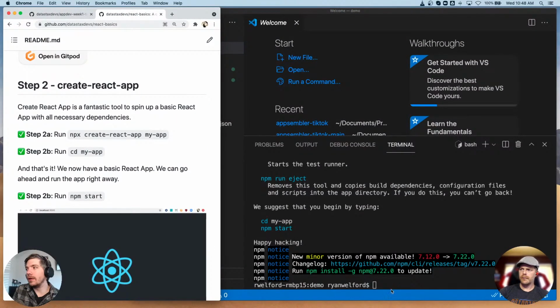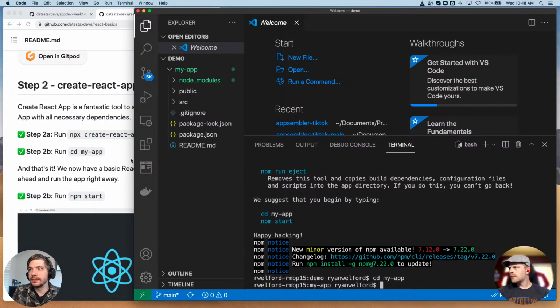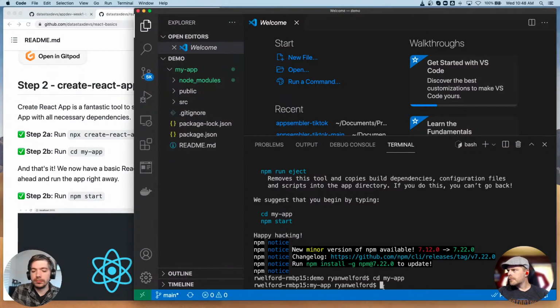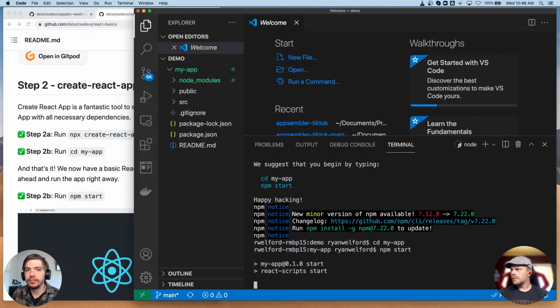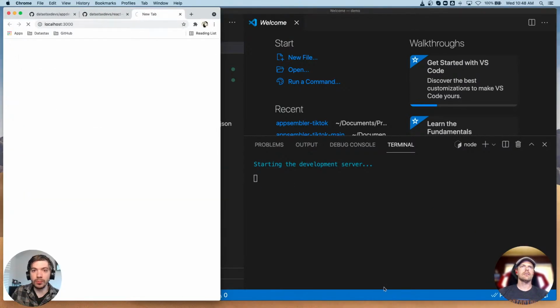So now that I've installed it, I'm going to run this command, which just moves my directory where I'm running commands to my app, because I need to do everything else within that context. And now I'm going to run npm start right away. I haven't changed anything. I just made this new React app. I'm going to run npm start. And this is going to start this boilerplate app.